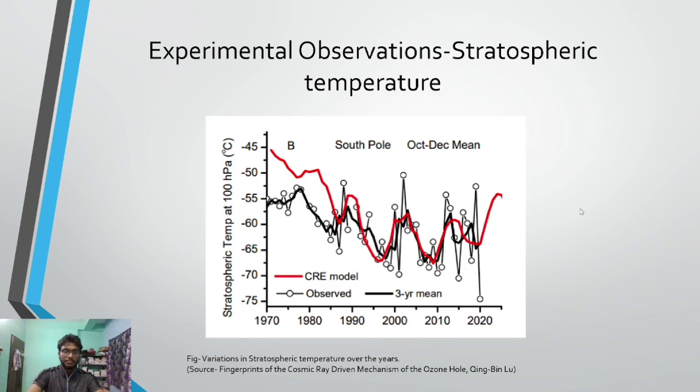Now coming to the fact that this is from October to December. This is again from October to December.